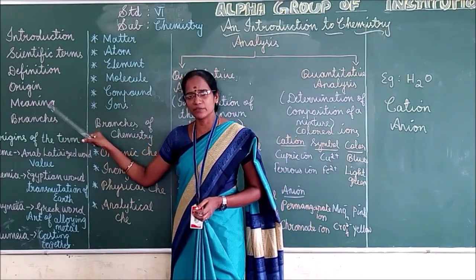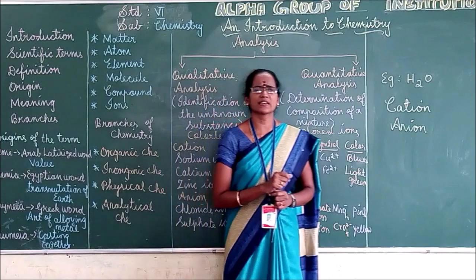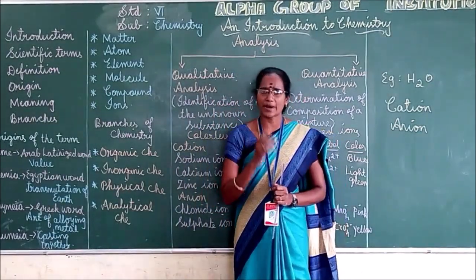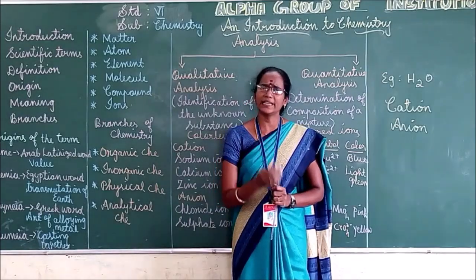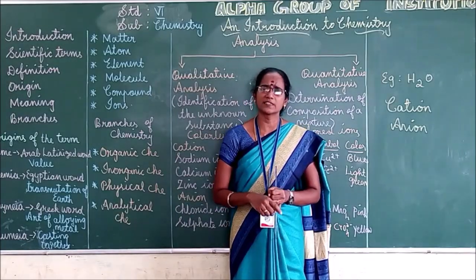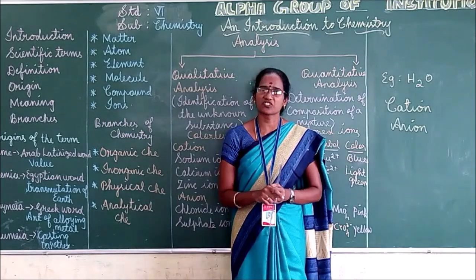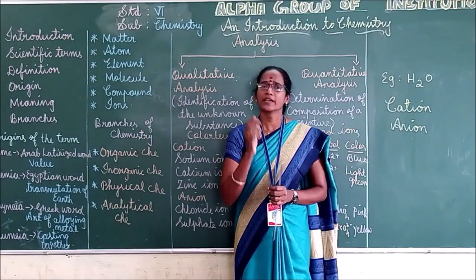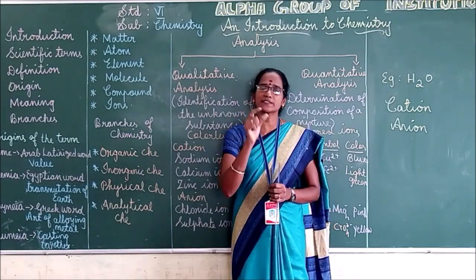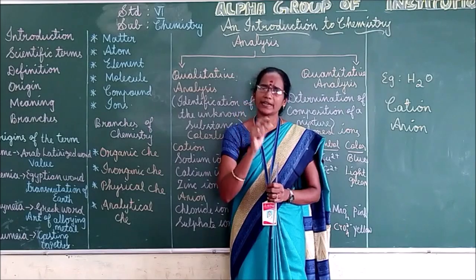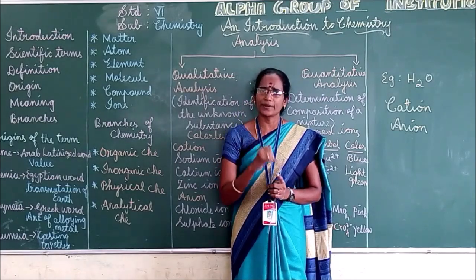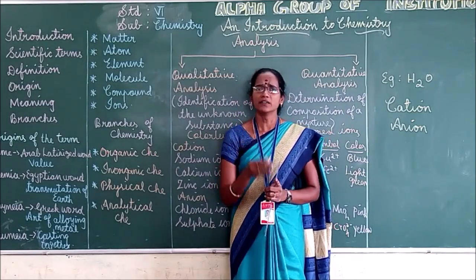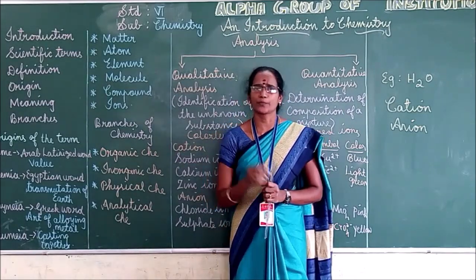Meaning of the term chemistry. So chemistry is actually defined as a matter of science. Chemistry is a branch of science that deals with the substances, properties, structures and composition or transformations. Okay, chemistry means what? Chemistry is a branch of science that deals with the properties, structures, substances and composition or transformations.